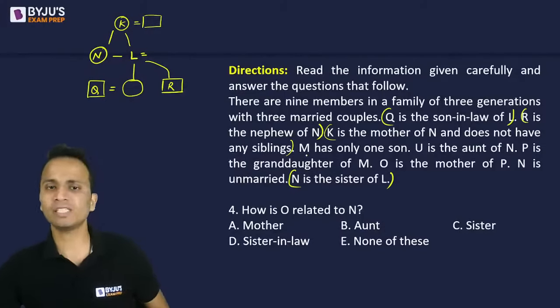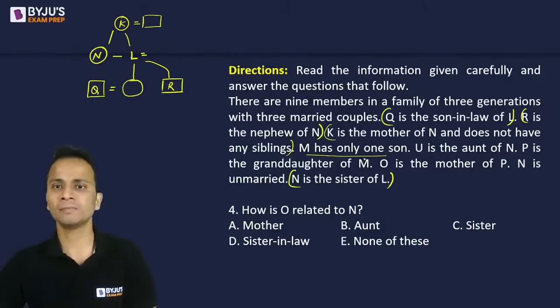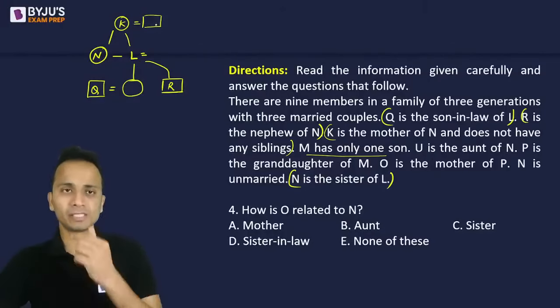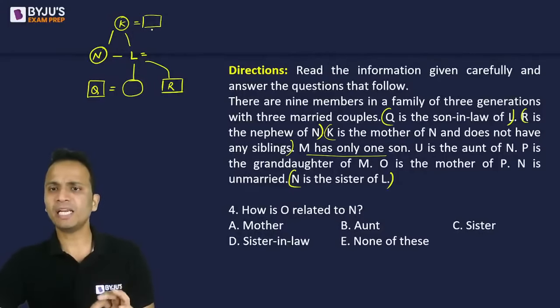So M has only one son. I don't know anything about M right now, so I'll leave it as it is. U is the aunt of N. अब N की aunt. So N की aunt means it can be the sister of K or it can be the sister of the husband of K. नाउ एक स्टेटमेंट लिखा था जिसमें लिखा था कि K has no siblings.